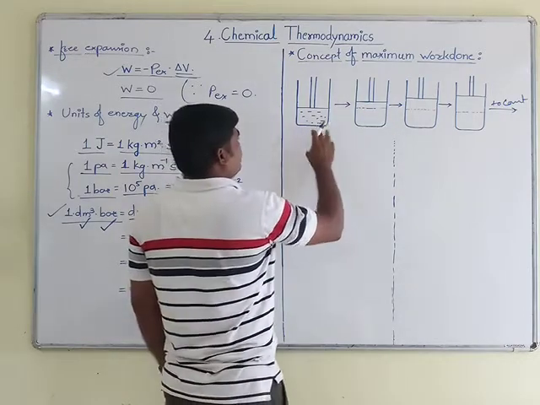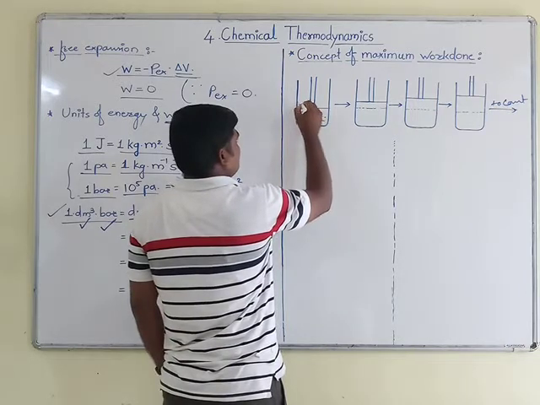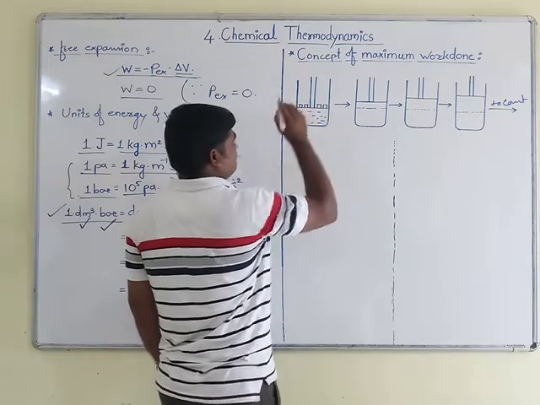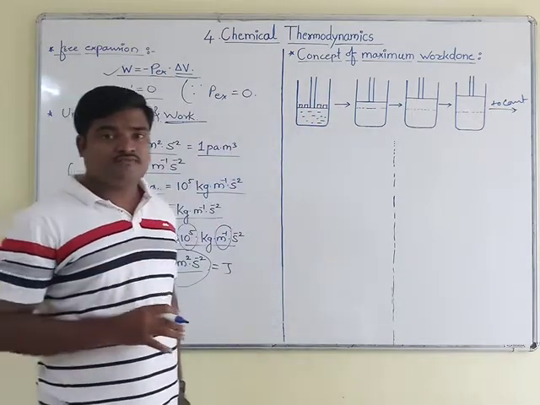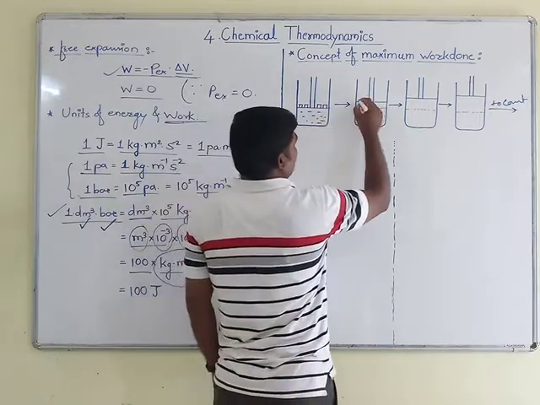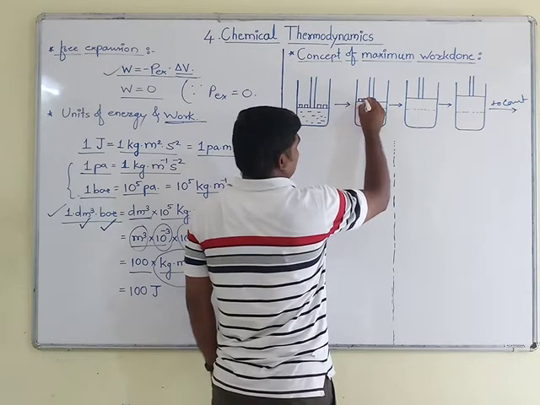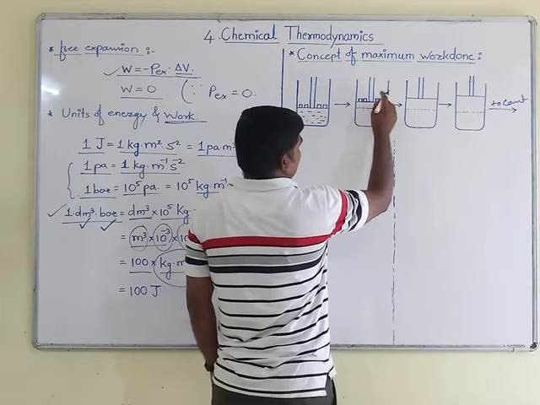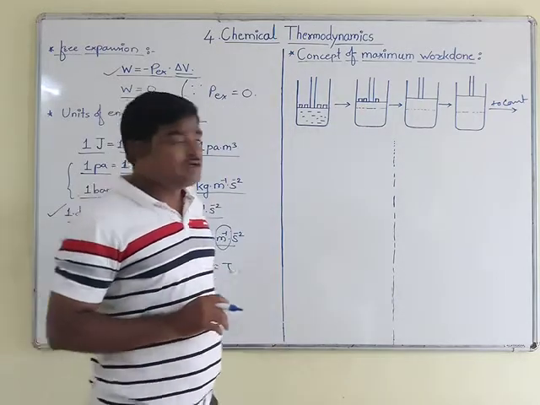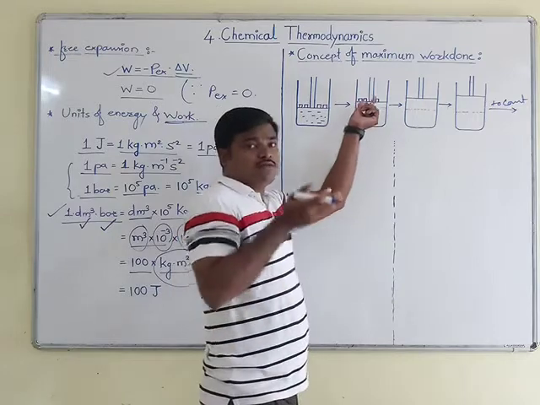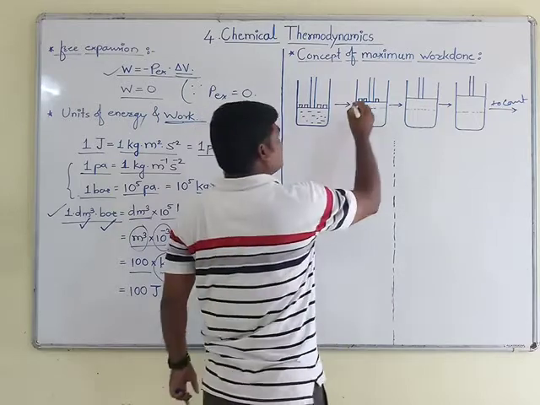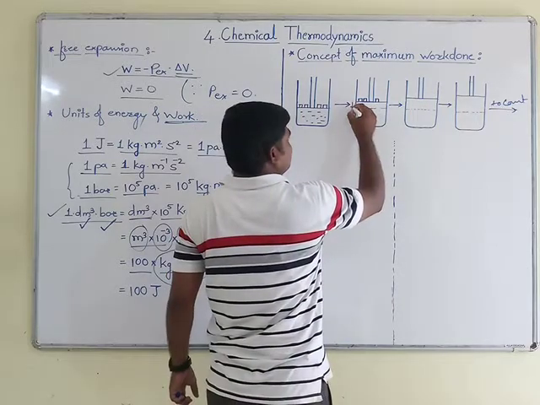So for this expansion, what we have to take here, suppose these are the weights which I have placed on the weightless and frictionless piston, and if I remove the weights over this piston, one weight I have removed. In that case, what happens? The piston will move in some upward direction, and it will move with the change in volume, that is this much.